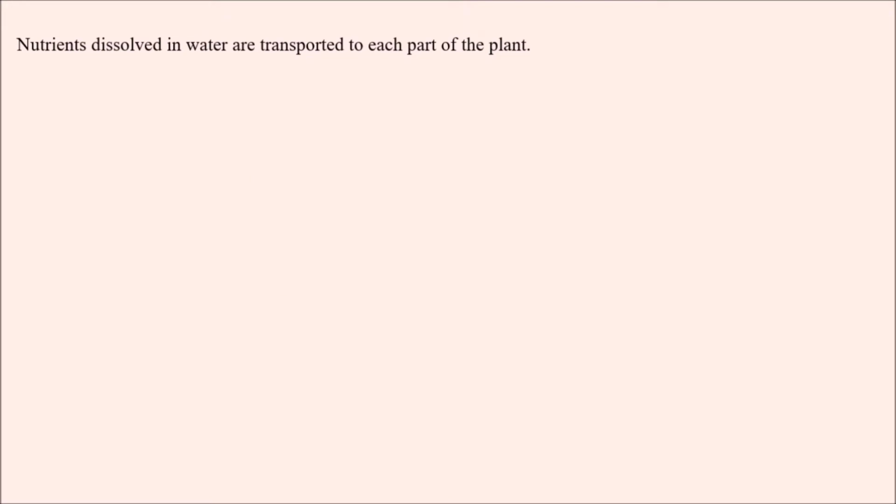Nutrients dissolved in water are transported to each part of the plant through roots. How are the dissolved nutrients transported to every part of the plant? The nutrients are first absorbed by the roots through root hairs, and these are then carried through vascular channels present in the plant.